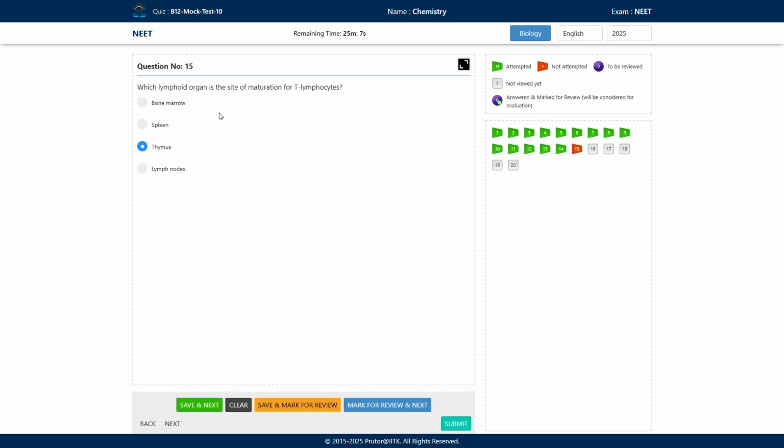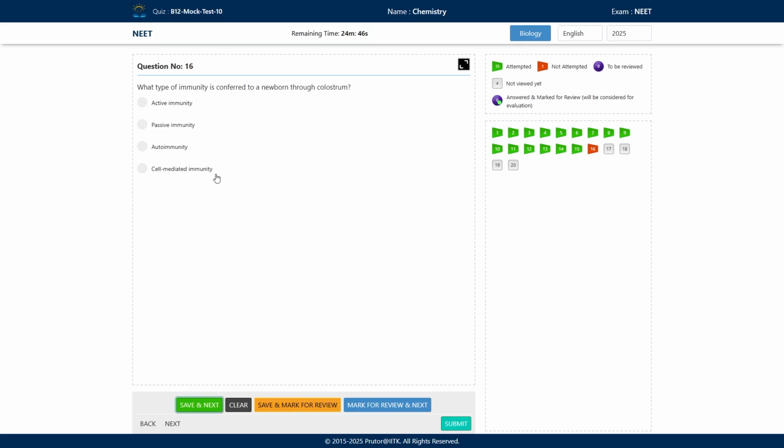Now, in adults, the size of the thymus keeps on decreasing. That's why the immunity is also affected. The immunity goes down because the size of the thymus is decreasing, and you can see here thymus is the site of maturation of the T lymphocytes.